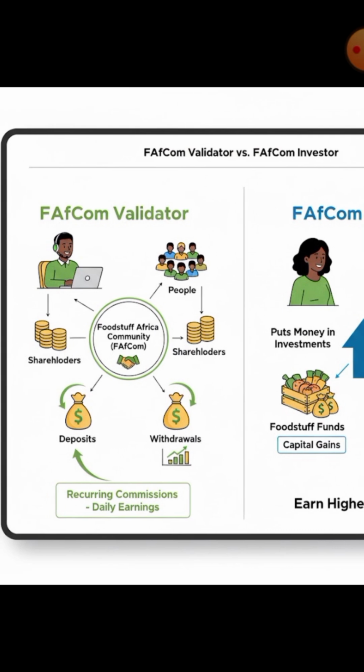They are going to be playing the role of investor in that particular community. So people that are connected to become shareholders, you are a shareholder. As a validator, you are a shareholder. As a distributor, you are a shareholder. As an investor, you are a shareholder. You understand? But you are now connecting these people. You are kind of promoting, just like a bank advertises, come and create an account with us.